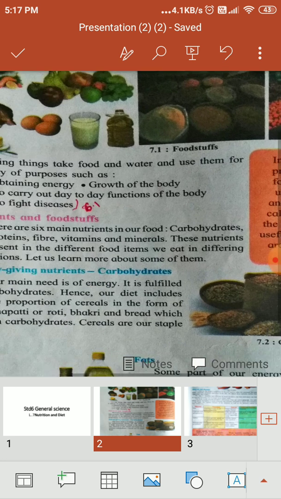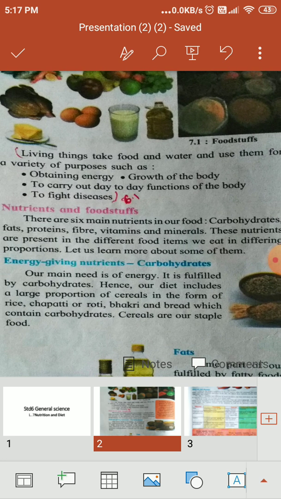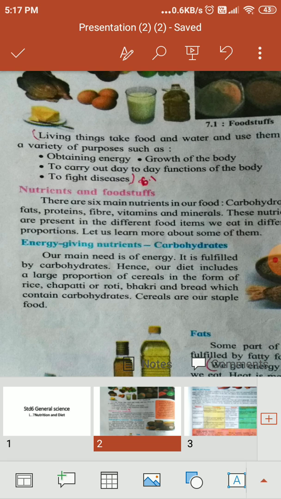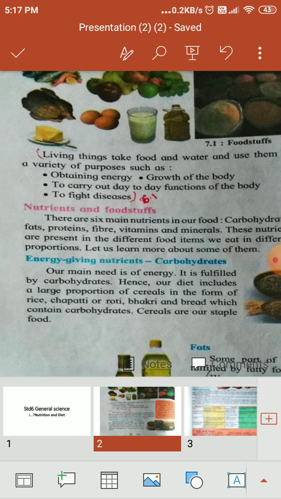Now there are six main nutrients in our foods. Which are they? First one, carbohydrates, fats, proteins, fiber, vitamins and minerals. All these nutrients are present in our day to day food, whatever our thali. Energy giving nutrients: we get the most energy from carbohydrates. We use roti, chapati bhaji, bhakri bhaji, chawal and dal, chawal and sabji. The main content is carbohydrate, from which we get maximum energy.